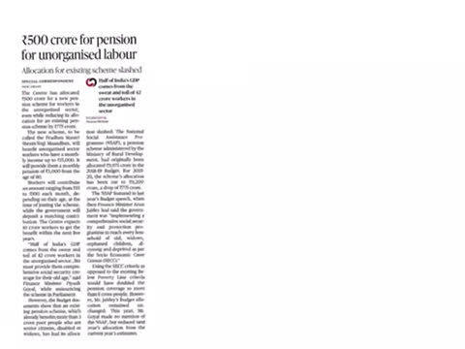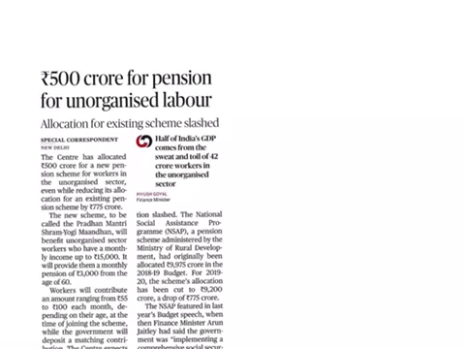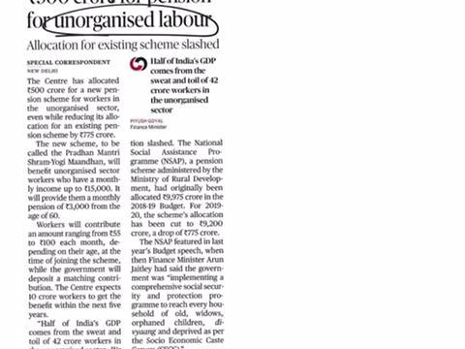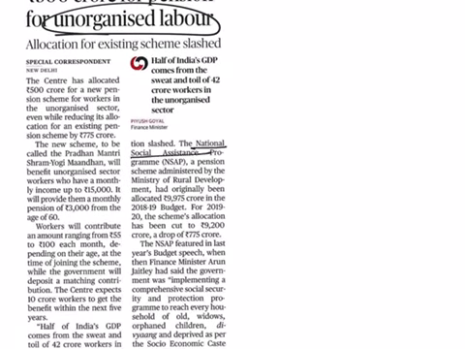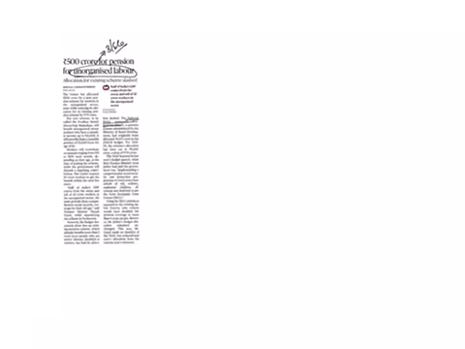The next article is 500 crore for pension for unorganized labor. This article comes under GS paper 3 under the topic of economy. From this article, now we are going to see about a program known as National Social Assistance Program. This National Social Assistance Program is a centrally sponsored scheme administered by the Ministry of Rural Development.